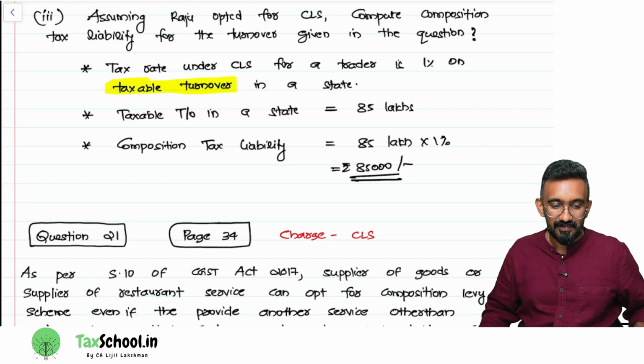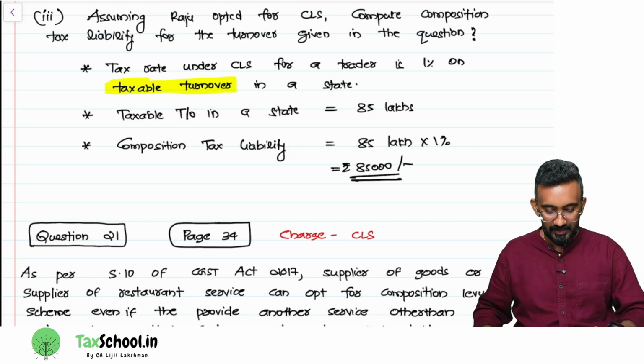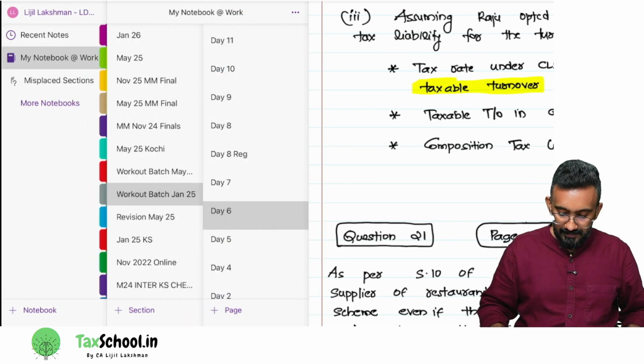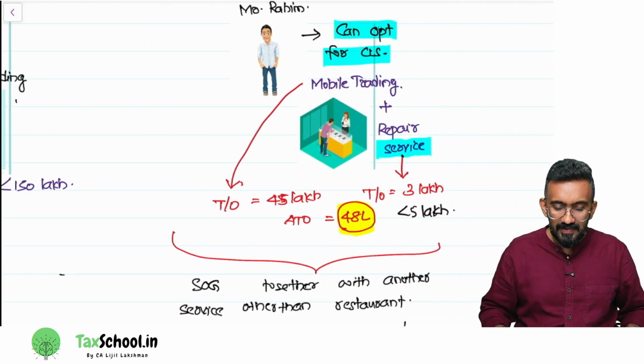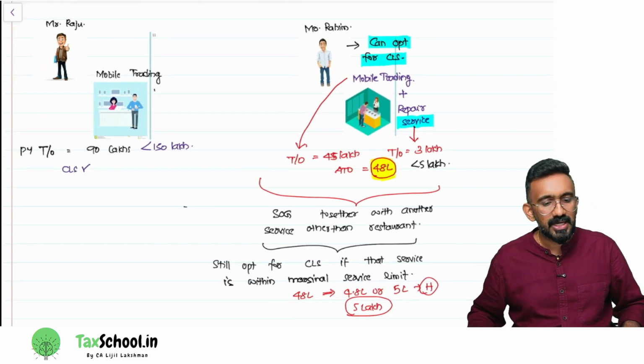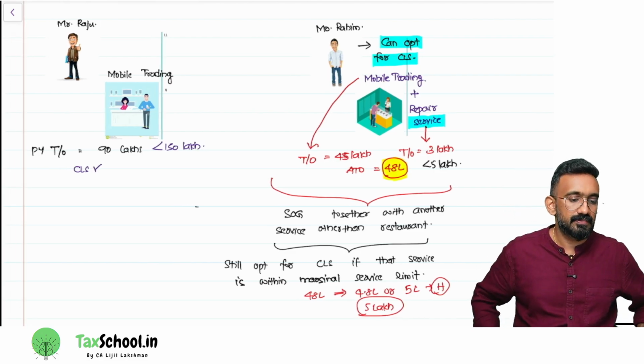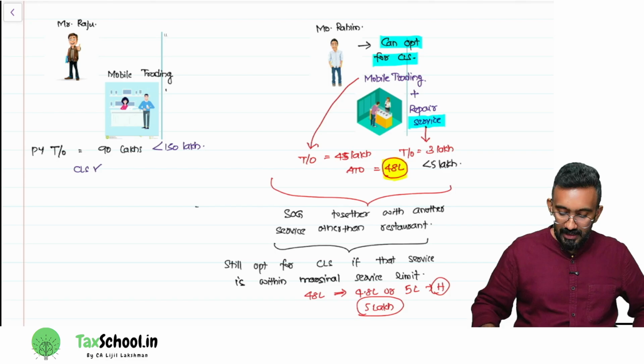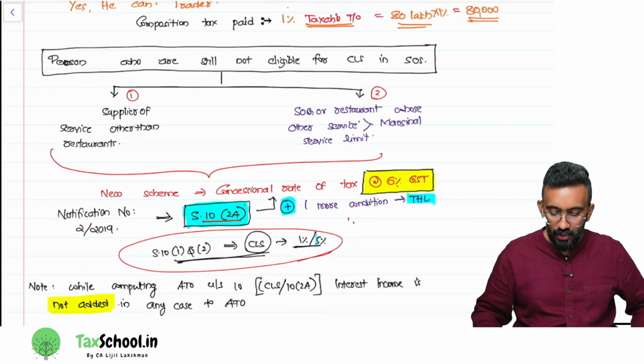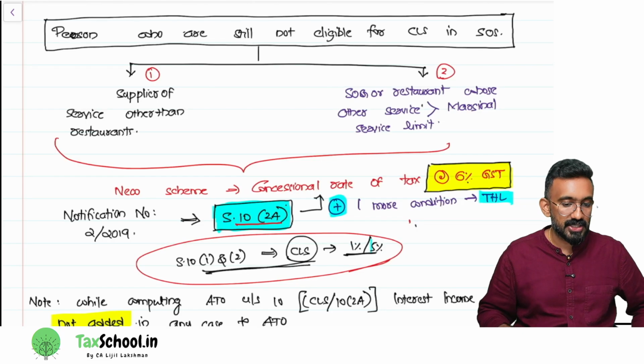So this one question answers for different segments of separate questions. Are you guys understanding this? Is this case study clear to all of you? Fully clear? Okay, perfect. Then, see, even after the marginal service scheme, is there anybody who cannot opt for composition levy scheme? Yes. There are two people who cannot opt for composition levy scheme even after the marginal service scheme.